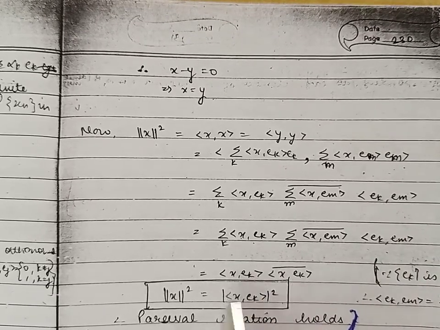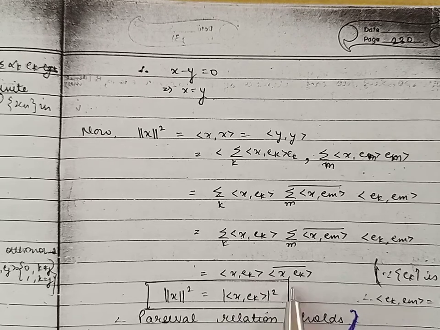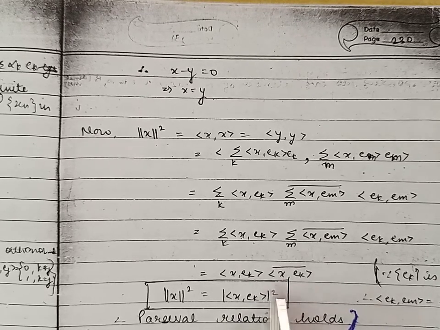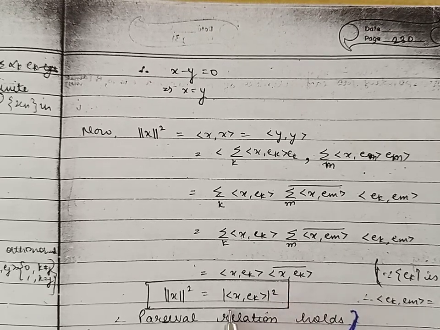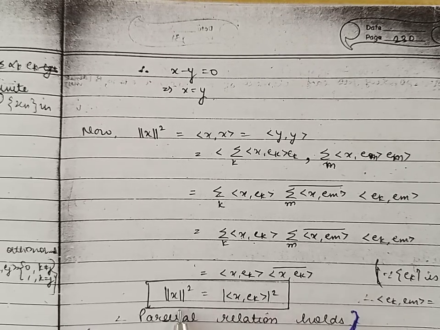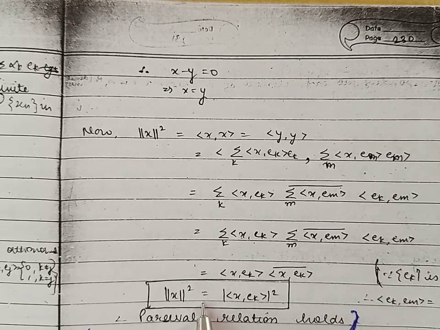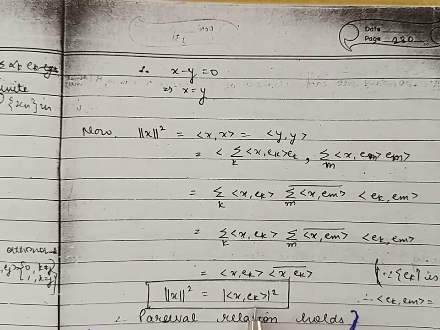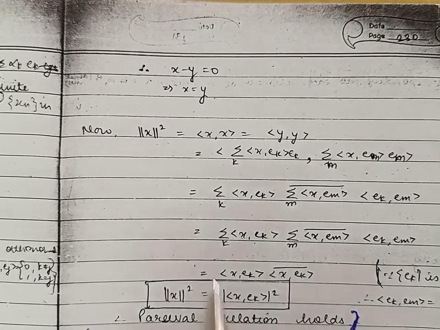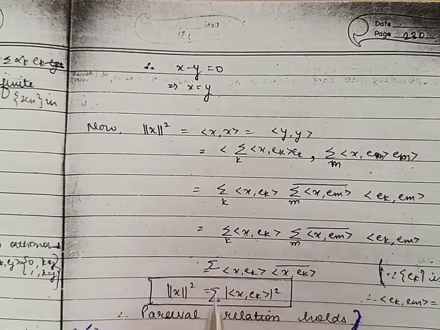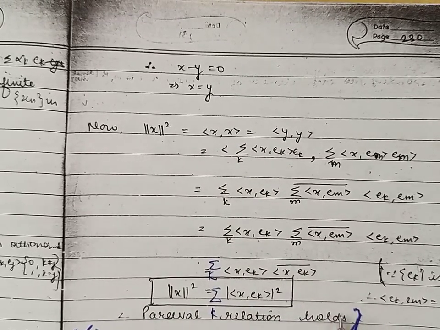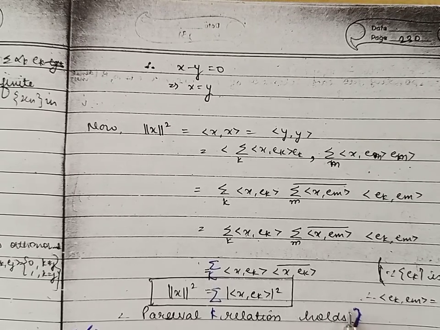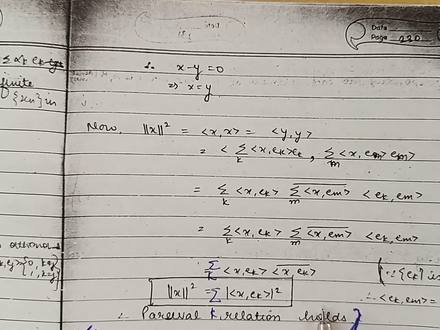So inside we have inner product of x with ek into conjugate of inner product of x with ek. And by definition, this is the square of mod of inner product of x with ek. Thus, we have obtained x norm square is equal to summation over all k of mod square of inner product of x with ek. And this identity is called Parseval's identity. Thus, we have proved the converse also. So, this completes the criteria for the totality.